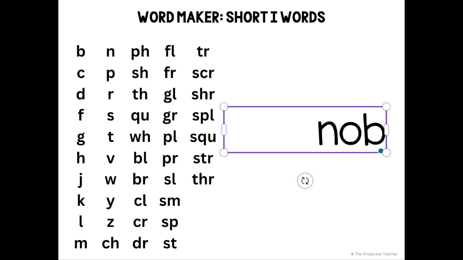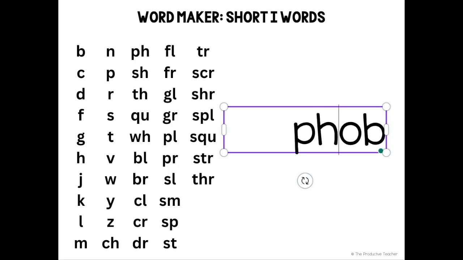Knob, spelled like this, knob is not a word. Pob, pob is not a word. Rob, rob is a word. Sob, sob is a word. Tob, tob is not a word. Bob, bob is not a word. Wob, wob is not a word. Yob, yob is not a word. Zob, zob is not a word. Chob, chob is not a word.